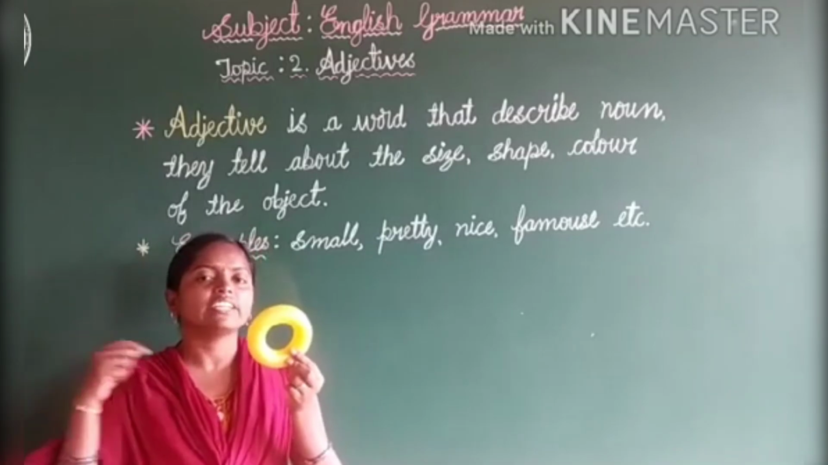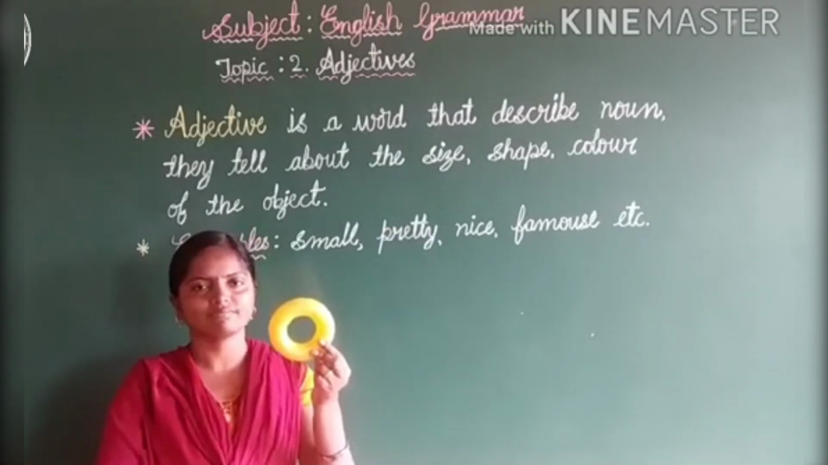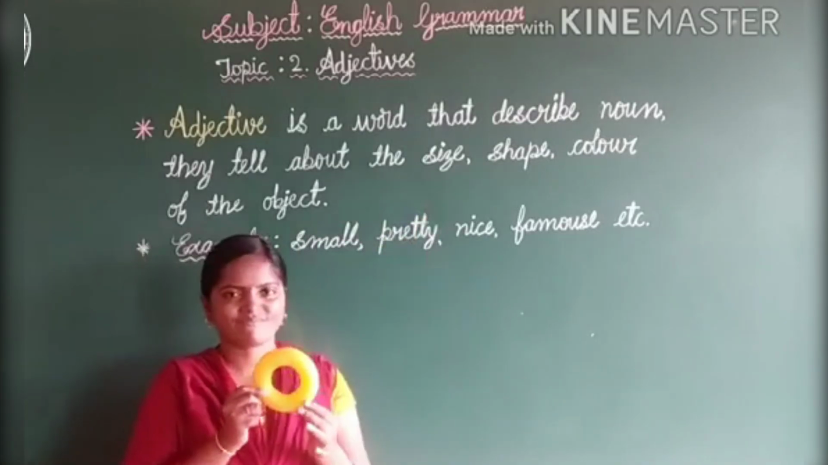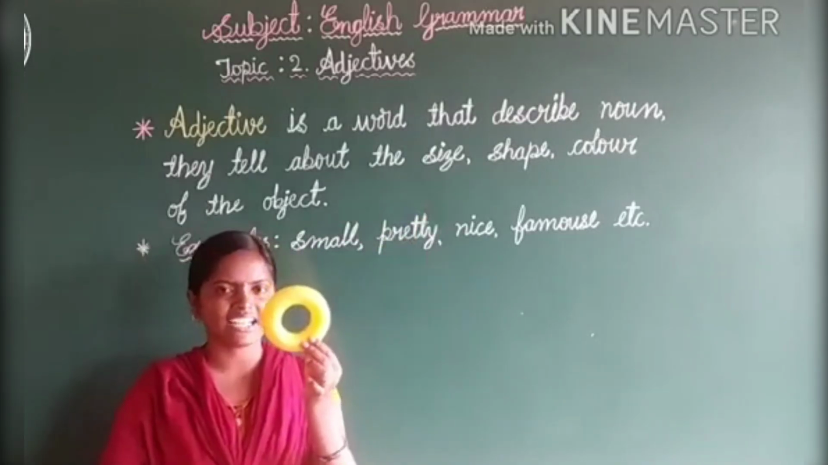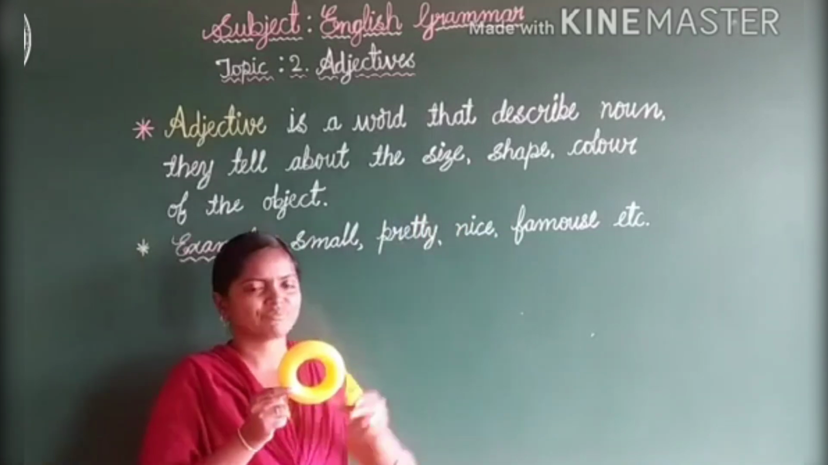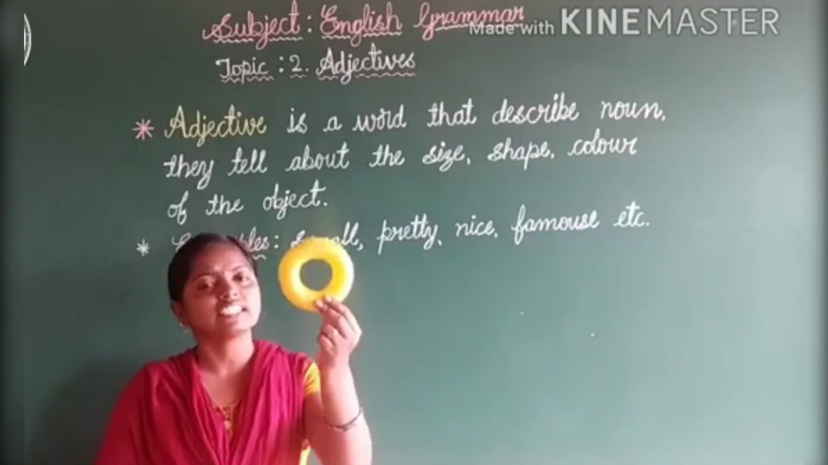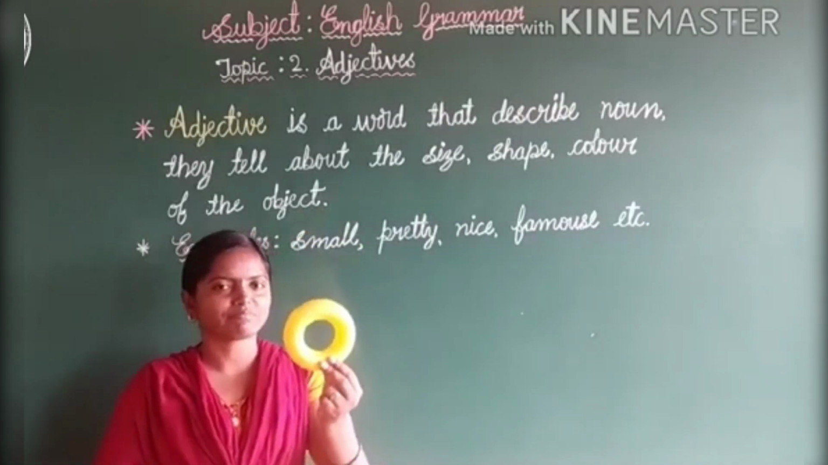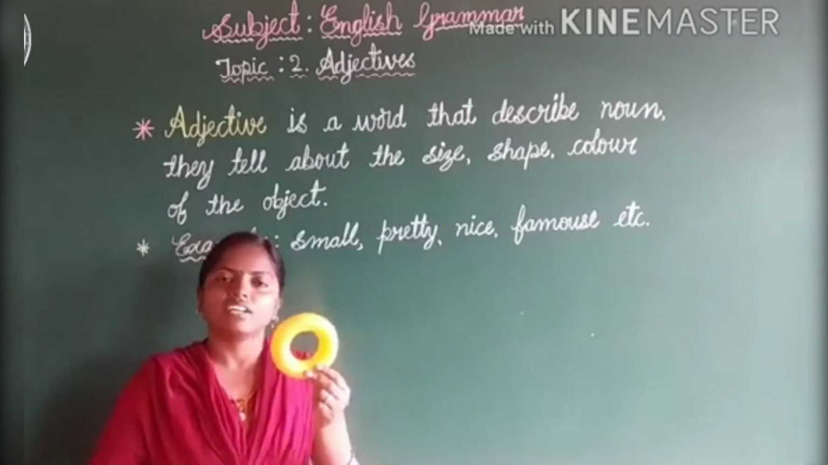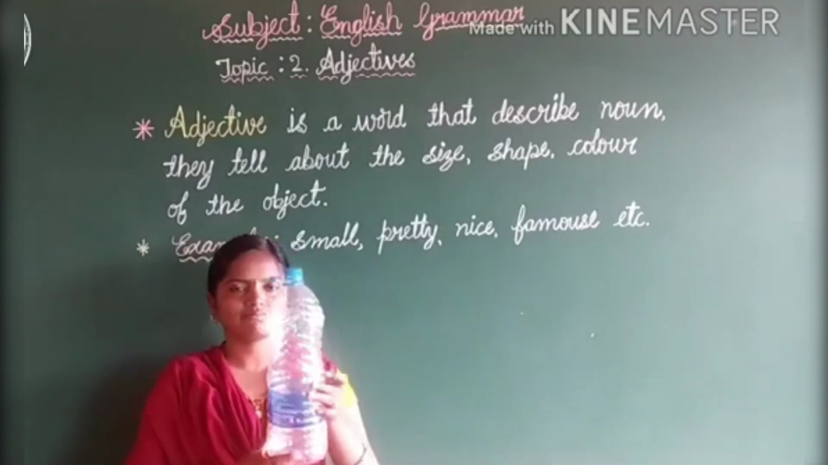Now I am going to describe this thing. First I am going to tell about the size. This is in small size, right? This is a small ring ball. And shape. This is in circle shape. Are you watching now? This is in circle shape. Then color. This is in yellow color. I hope that you are understanding very well.